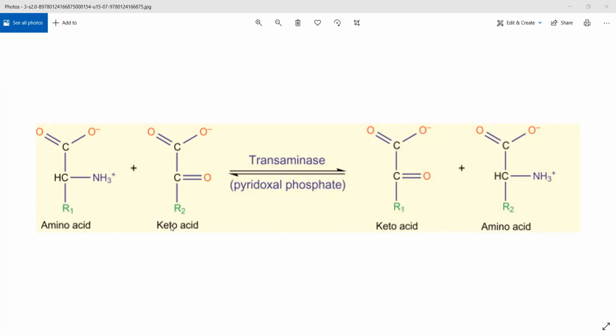Why is this important? This is an important step in order to make different amino acids, specifically glutamate. Through transamination step, your body is able to convert one amino acid into another amino acid. Now, sometimes what happens is there are a few amino acids that are essential to your body. You know what are essential amino acids? You need to take them from the diet.